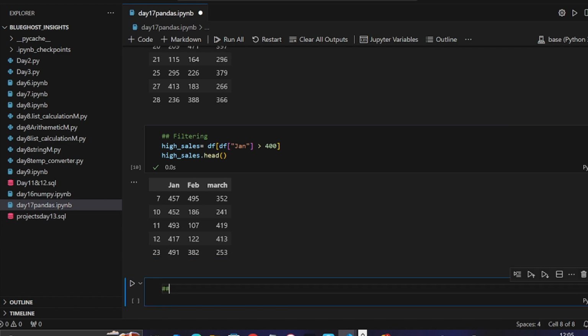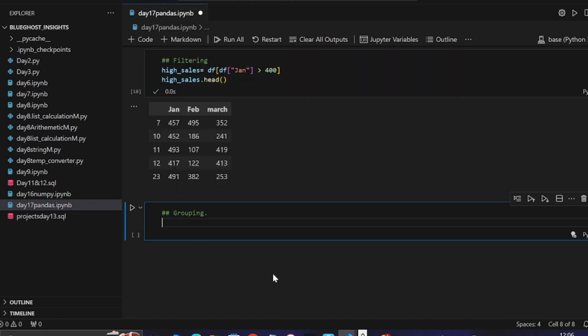Another one is known as grouping. Remember, in the importance of pandas, I talked about grouping. There's something known as group by in pandas. So this pandas course is more in depth, and you need to learn a lot, because it's a big part of data analysis. It is a big library and a very important part of data analysis that you need to know.